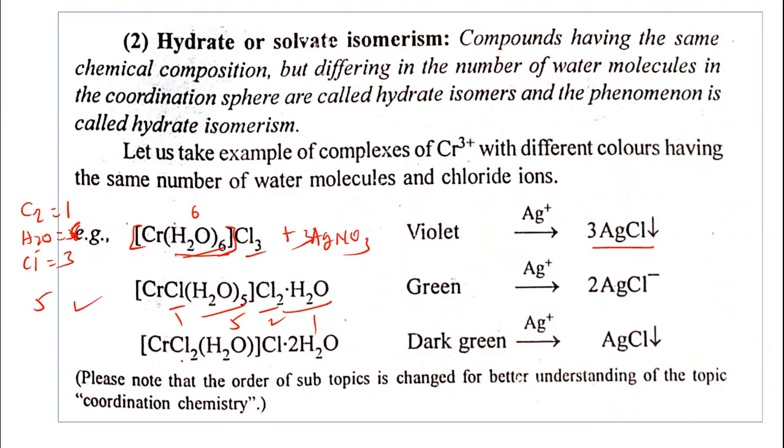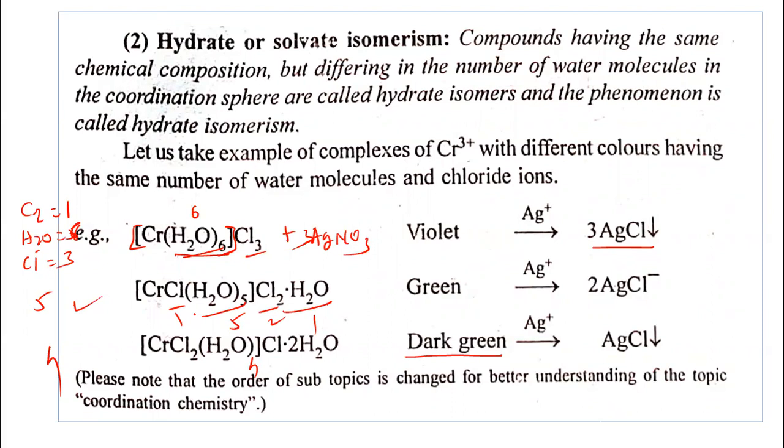See now here, CrCl2(H2O)4, 4 water molecules in the coordination sphere. This complex has a dark green color. The number of water molecules is only 4 here, here 5, here 6. In this way we can explain hydrate or solvate isomerism.